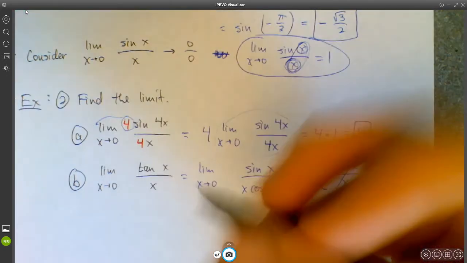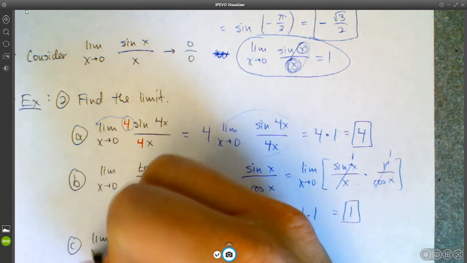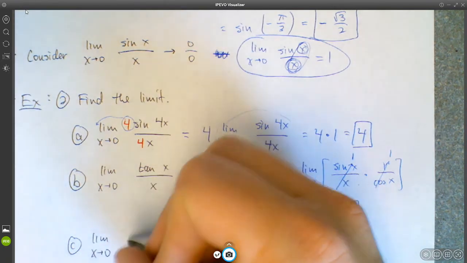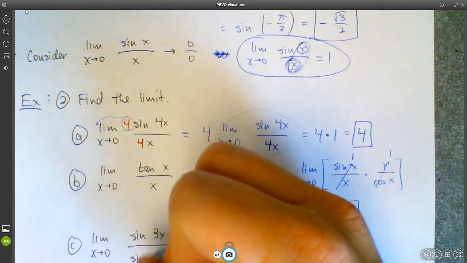Okay, so let's do another one. Let's do limit as x approaches 0 of sine 3x over sine 5x.